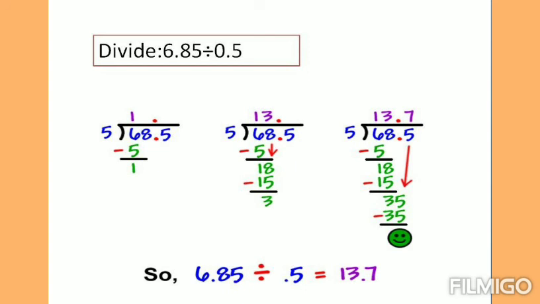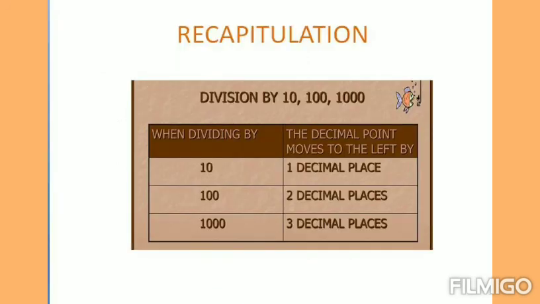Next we have to divide it normally by the long division method. When we come to the decimal point, you just take the decimal point to the quotient part, then you bring the next number down. If you divide, you will get the answer: 6.85 divided by 0.5 is equal to 13.7. You divide and check it in your notebooks, children, whether you are getting the same answer. Here I have done the step by step method only.